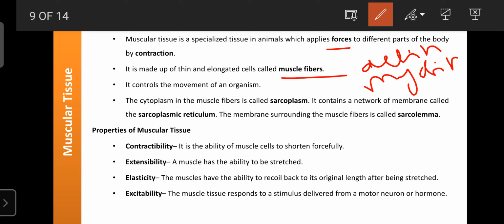Due to the interaction between actin and myosin proteins, the size of the muscle decreases. That is known as contraction. Once again they return to their original position, and that is known as relaxation. Due to this contraction and relaxation property of the muscle cells or fibers, they help to regulate locomotion or movements, and also to create a certain force on the blood. That is helpful for the movement of the blood along with nutrition from one place to another place.